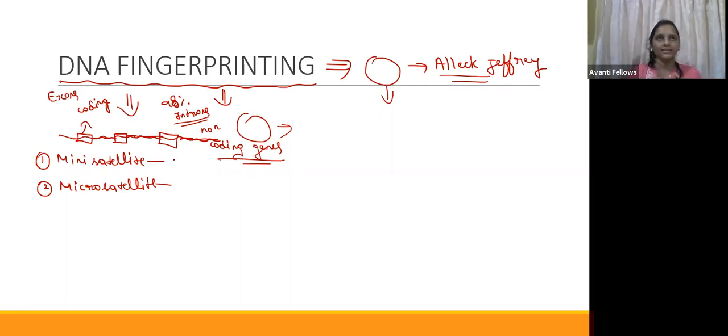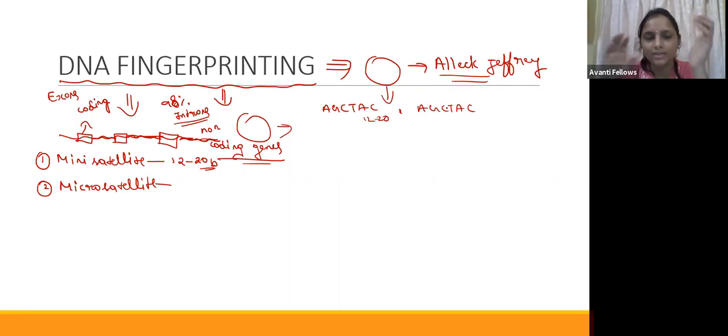What is a mini satellite? For example, a repeat of about 12 to 20 base pairs is repeated sequentially. If you take A, G, C, T, A, C, like the 12 to 20, it is repeated like that again and again. This is called the repeats, a satellite DNA or variable number of tandem repeats, where the number of repeats is variable in different individuals.